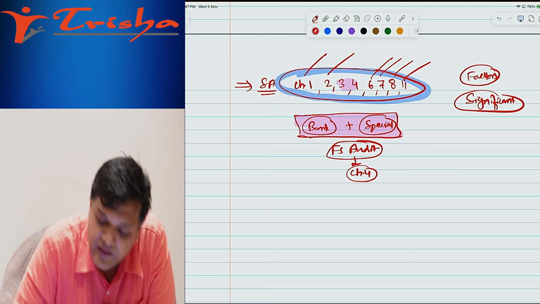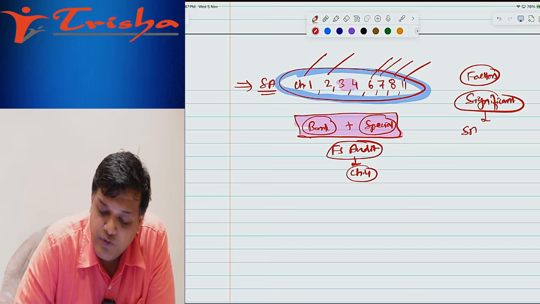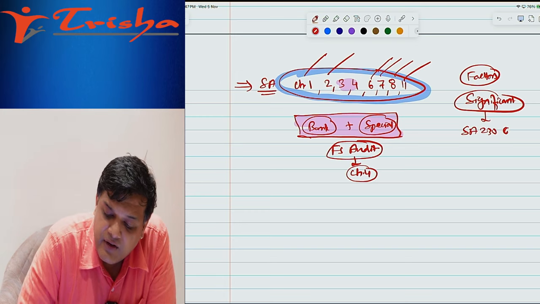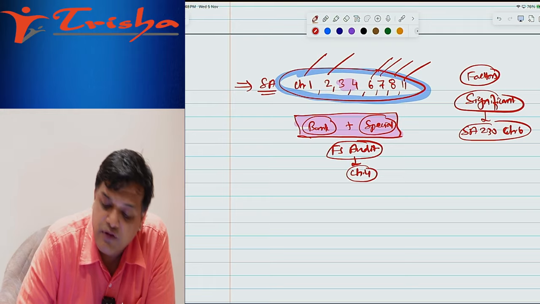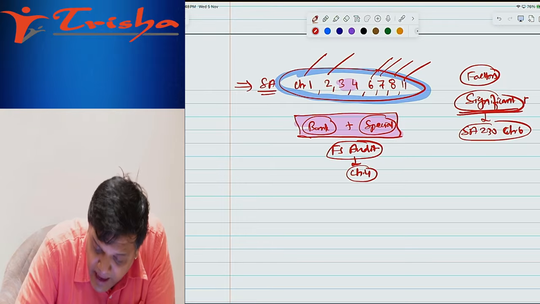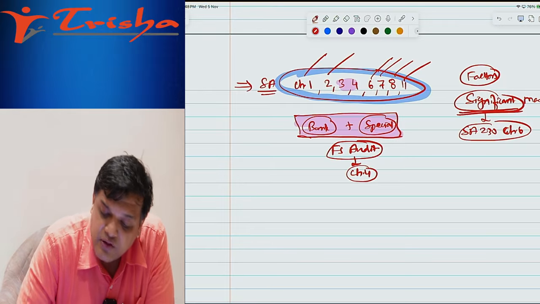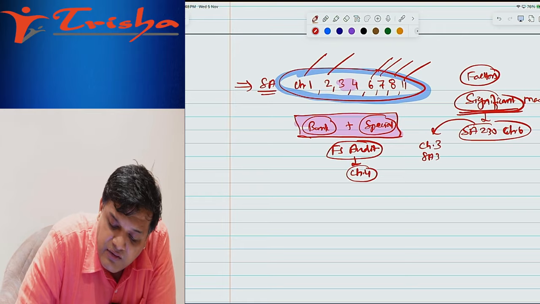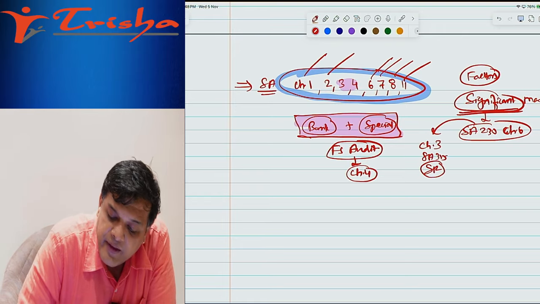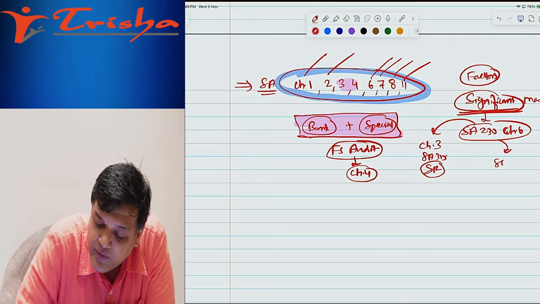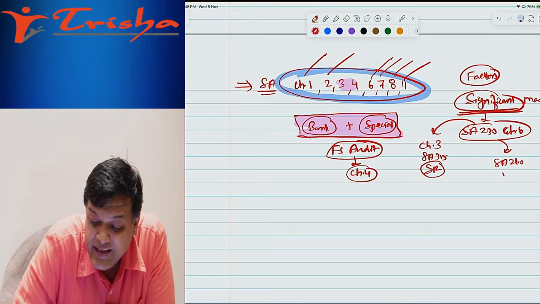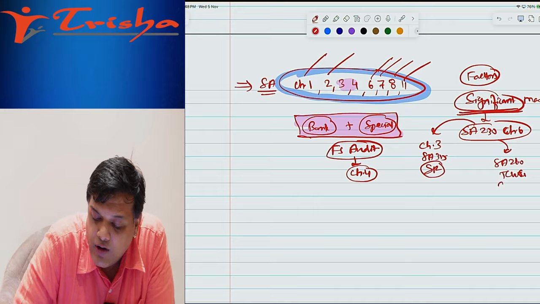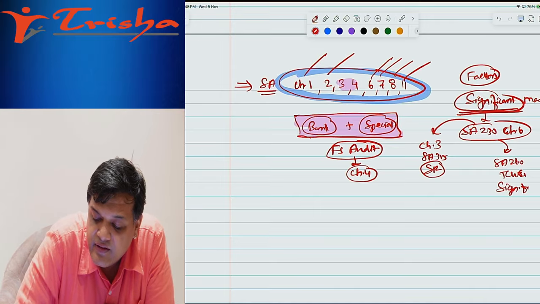For example, if you read SA 230, chapter 6, significant matters should be documented. In this you will find content from chapter 3, SA 315, significant risk. It will also have content linked with SA 260, TCWG, with a concept of significant findings.